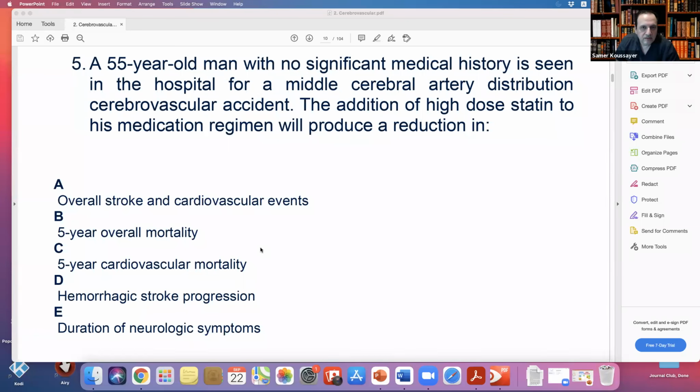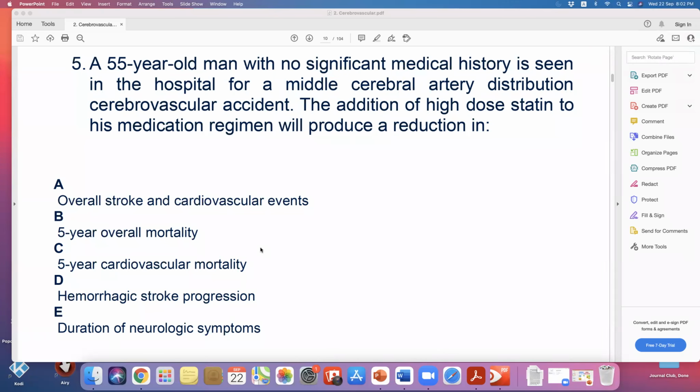Well, let's go one by one. I just want to tell you, the patient is 55, asymptomatic, and you want to treat him medically, so you give aspirin. And why we add statin is what I'm trying to tell you. This is nothing to guess about. This is a trial called the SPARCL trial. They looked at that and found it decreased overall stroke and cardiovascular events. For this question you just have to know the trial. They found both, not only the stroke. If you add statin, it decreases stroke and cardiovascular events.